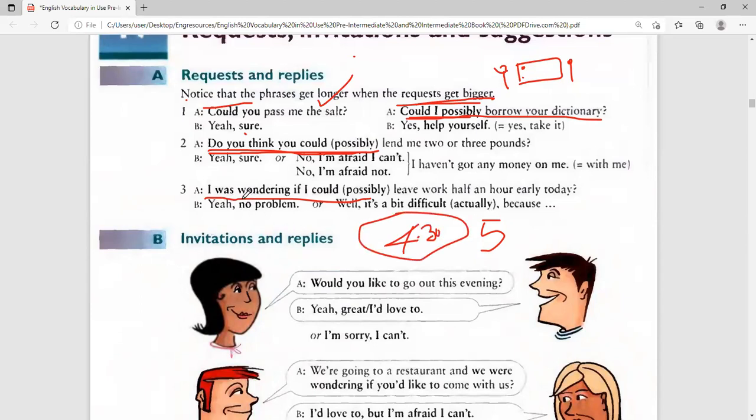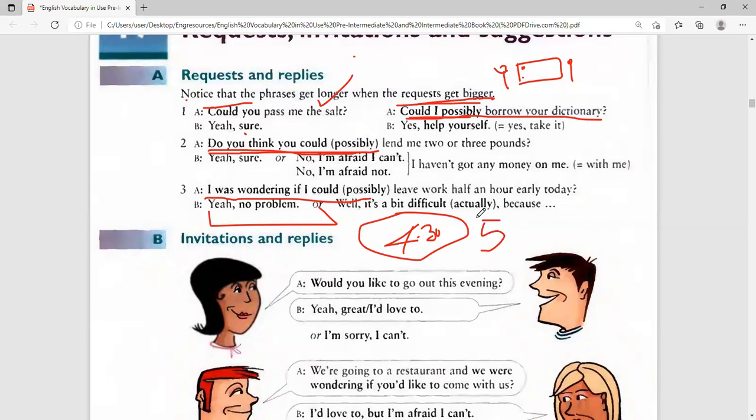So look at how you're going to request. I was wondering, but when you say I was wondering, it shows that you are really not of the idea that you want to go by force. You want to see whether someone will help you consider that. So I was wondering if I could possibly leave work half an hour early today. And the boss, if there is no work to be done, can tell you, yeah, no problem. But if there's a lot of work to be done in the company, of course, the boss will not let you go. You'll hear, well, it's a bit difficult.